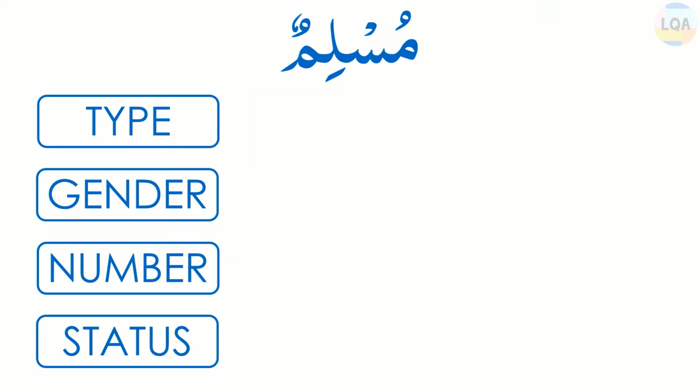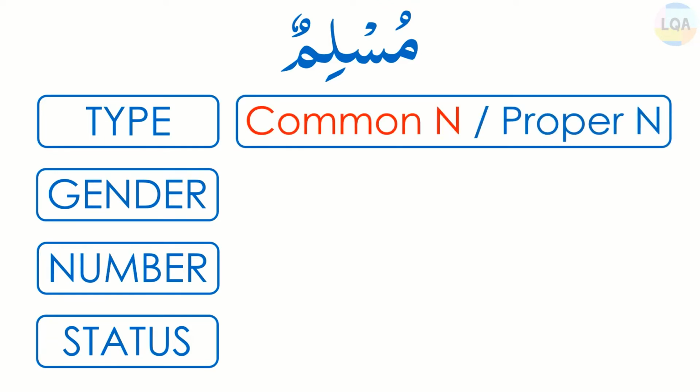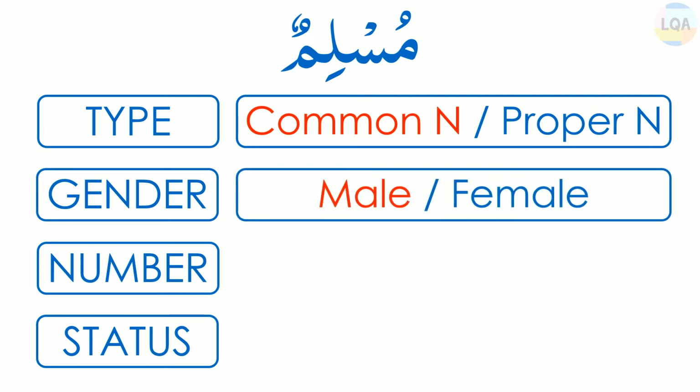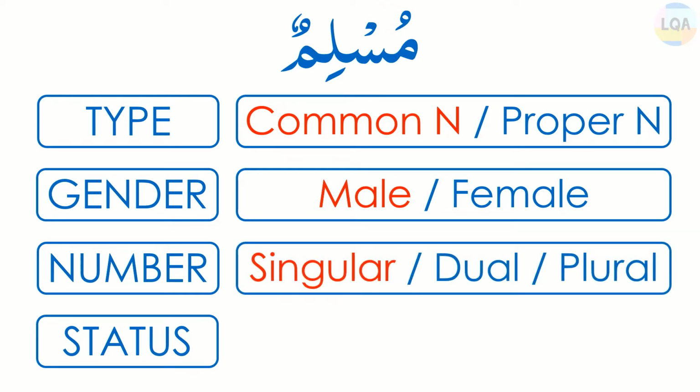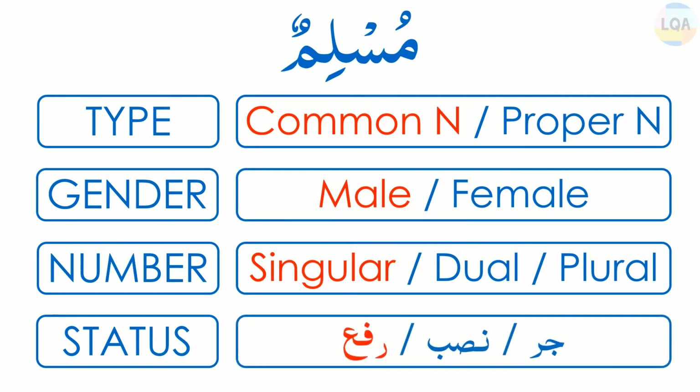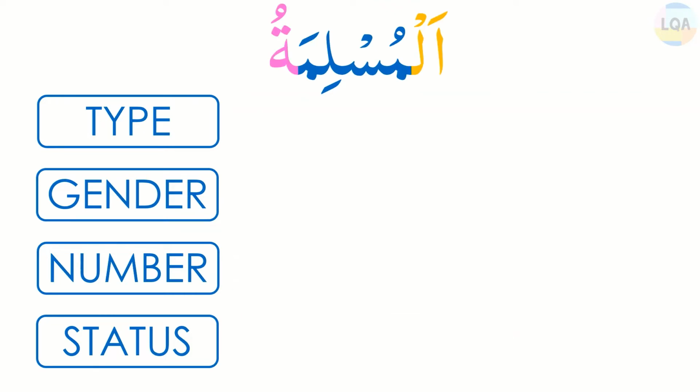Let's take this following example, Muslimun. Muslimun doesn't have al in the beginning. So its first property, that is type, will be a common noun. Muslimun doesn't have ta marbuta at the end. So its gender will be male. There is no alif noon or ya noon at the end. So it is singular, and Muslimun has dhamma on the last letter. So its status will be rafa status.